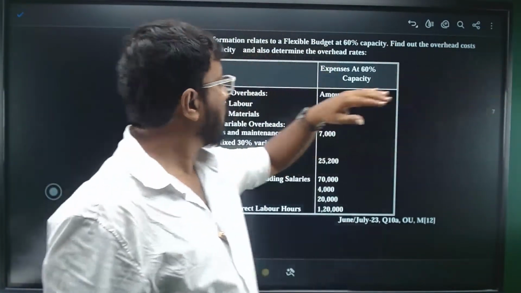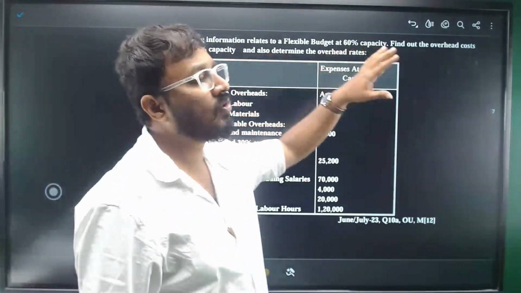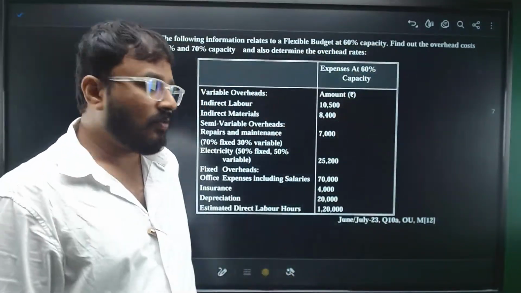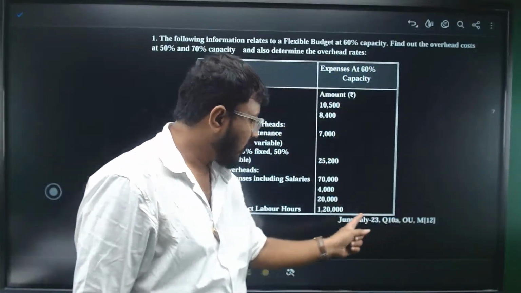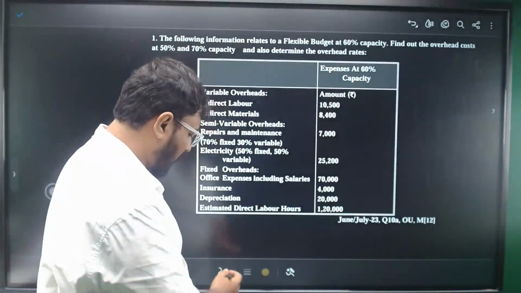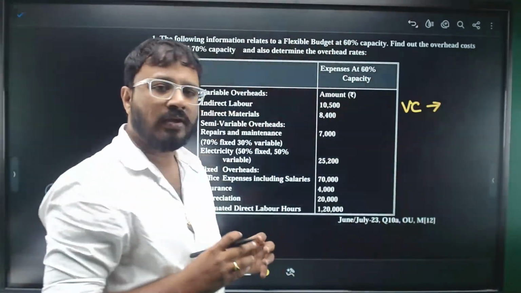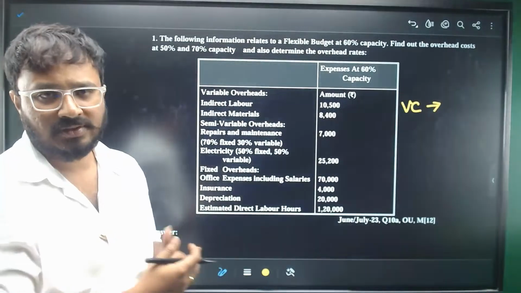Find out the overhead costs at 50% and 70% capacity, and also determine the overhead rates. So whatever information is given to you is all for 60% capacity. Please note that only variable costs will vary with different capacities.